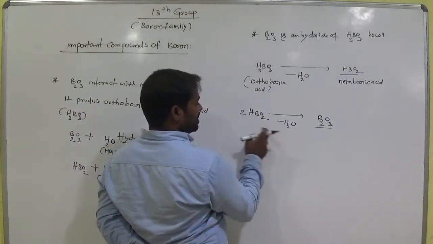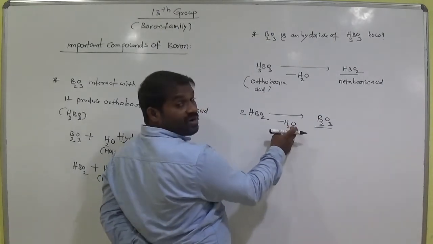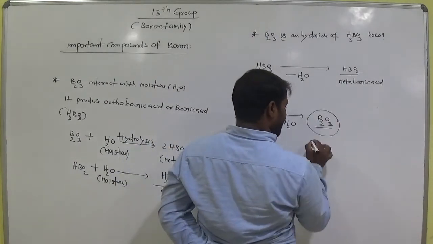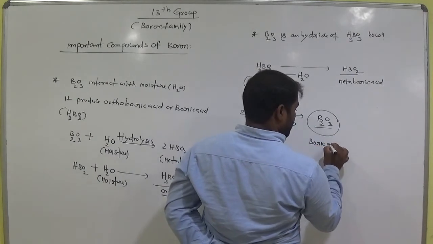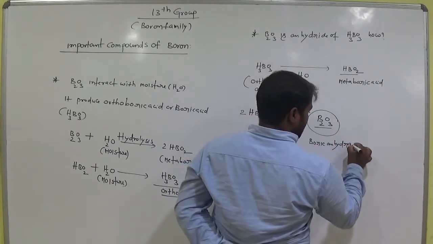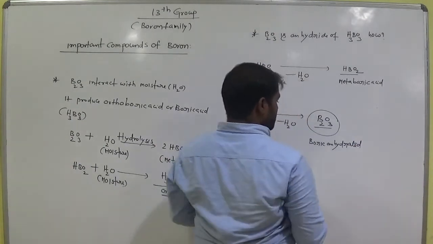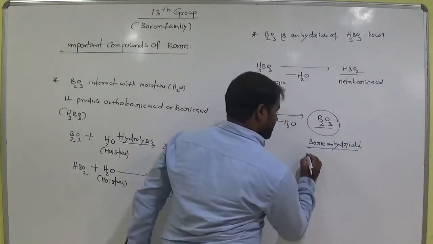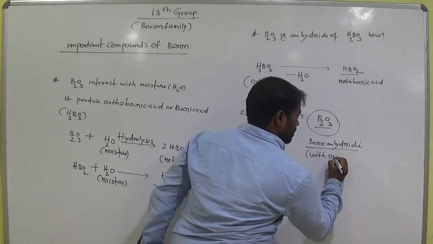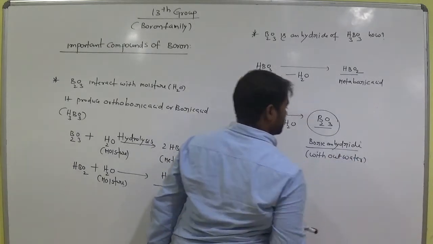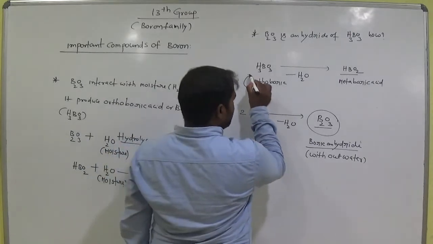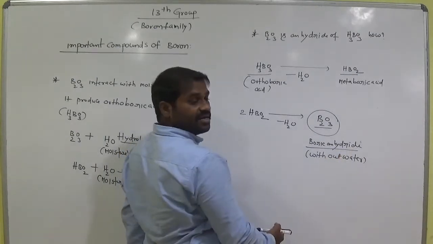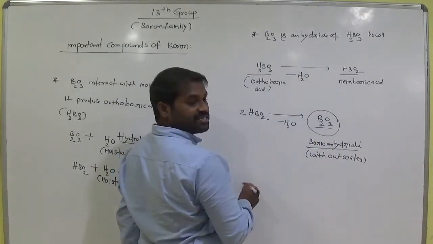Keep 2 here. 2 hydrogens, and out of 4 oxygens, 1 oxygen is eliminated, leaving 3. So balanced here. This is boric anhydride, that means without water. So this is orthoboric acid, am I right? When we remove the water molecule, it becomes anhydrated. So it is the anhydride of orthoboric acid.